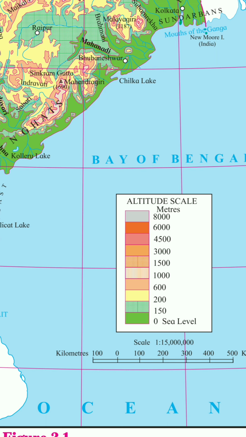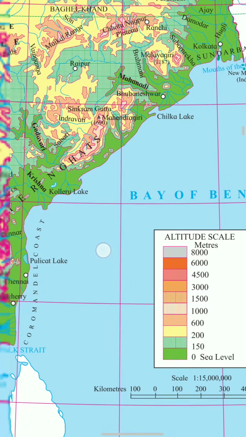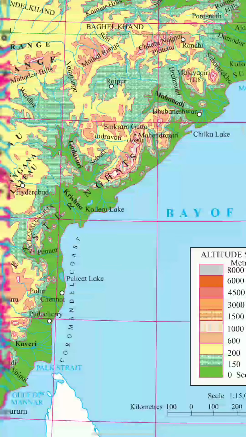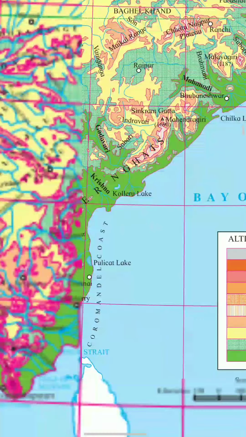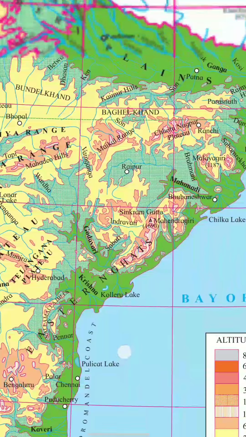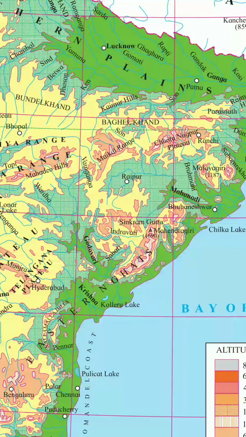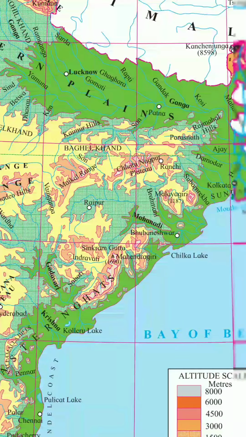Now just see, this is 0, this is the green color. You see that this is the coastal area. What is this area? This is the coastal area. Do you remember? I just showed you something before. Do you remember?